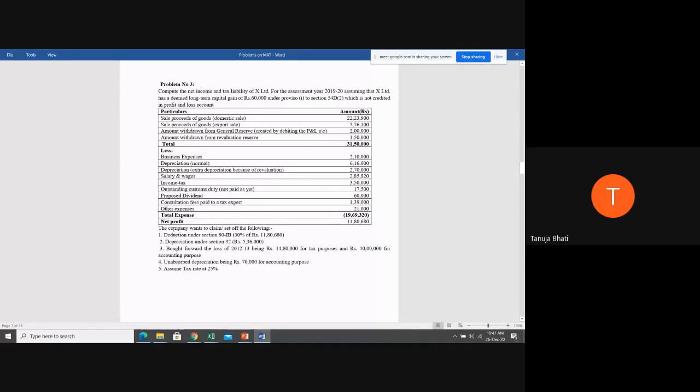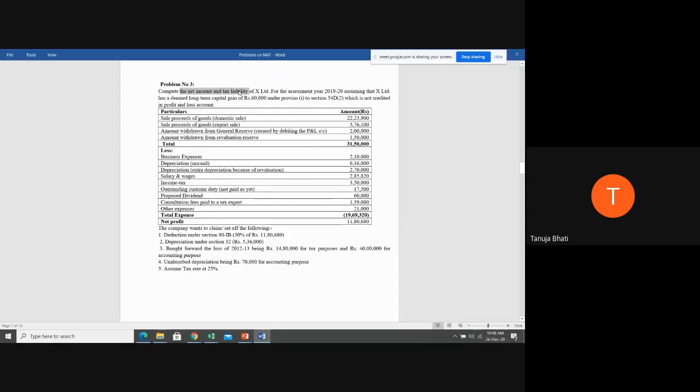Here they have told that the company wants to claim set off of deductions under section 80IB, and depreciation under section 32. When I say under section 32, it means as per the Income Tax Act, the depreciation is 5,36,000. Brought forward losses is 14,80,000 and 40,000 for accounting purpose. And unabsorbed depreciation being 70,000 for accounting purpose, and assume the tax rate at 25%. So here they are telling us to calculate the net income and tax liability.